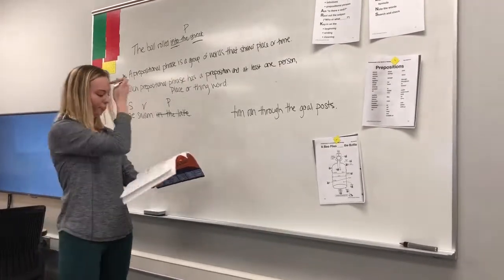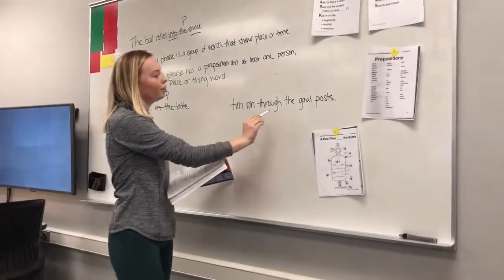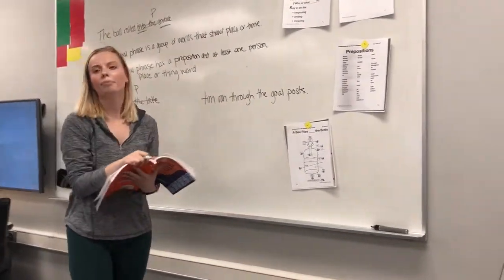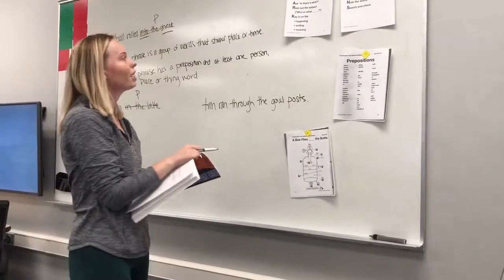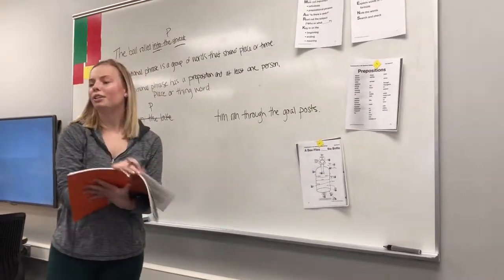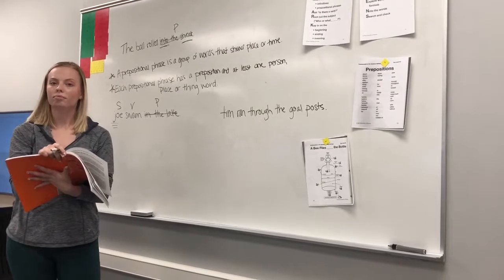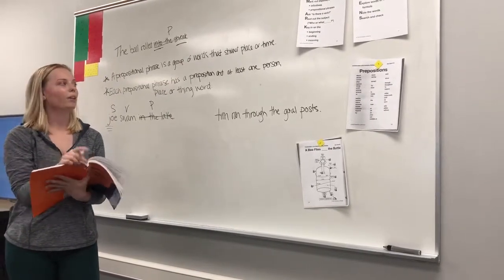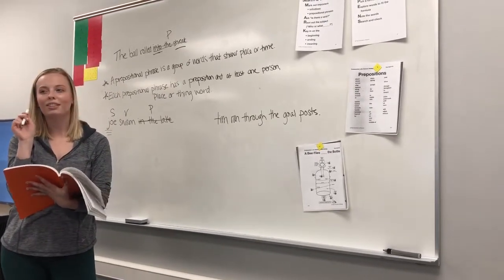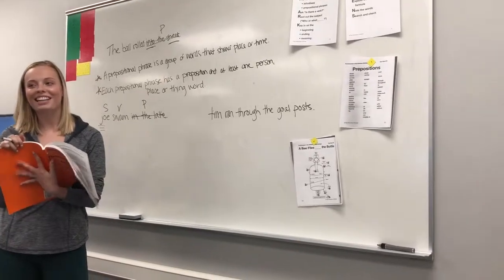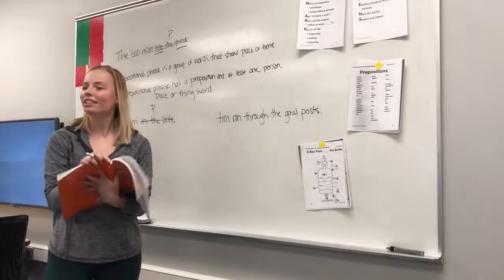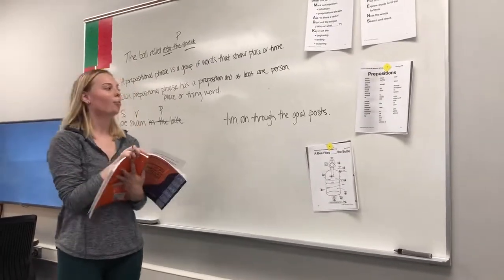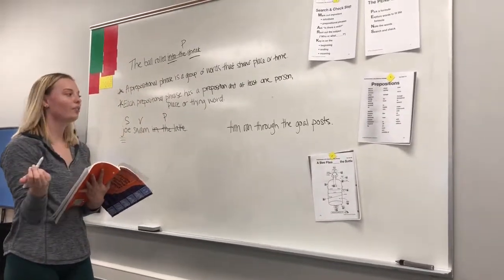Okay, so Tim ran through the goalposts. What's the first step? What do we need to do first? Yes, we need to mark out the imposters. What's the first imposter we have to look for? Infinitives. Yes, exactly. And what is that really special word that I said we need to look for to help us find infinitives? Yes, to. Do you see any to in this sentence? No, me neither. So that means that there are no infinitives.